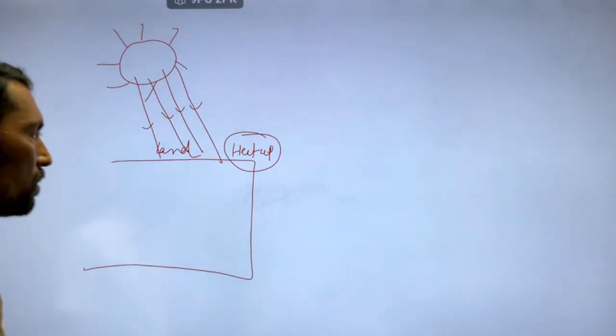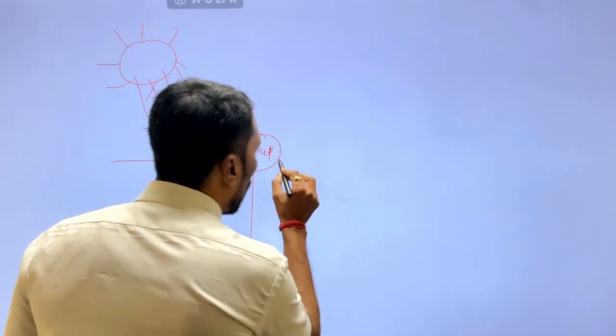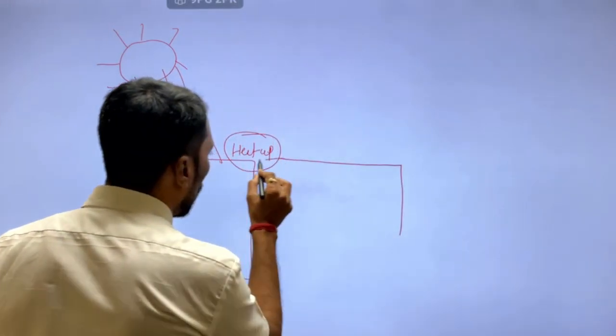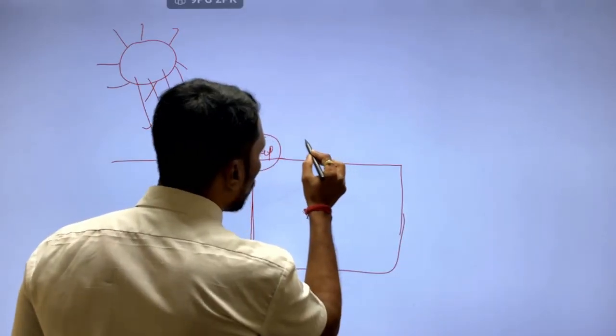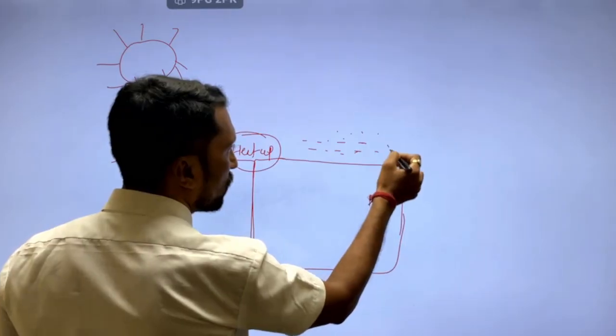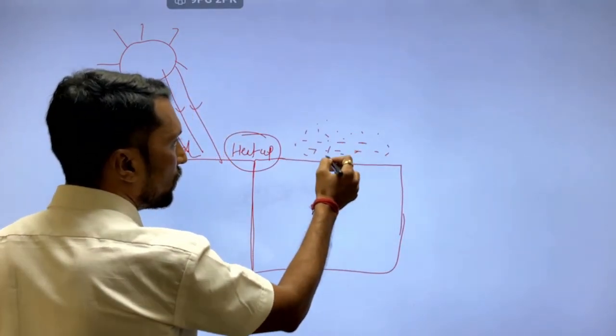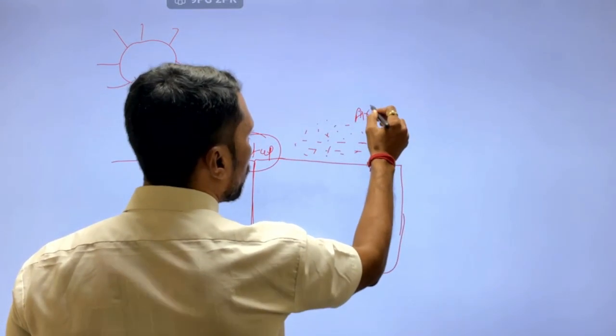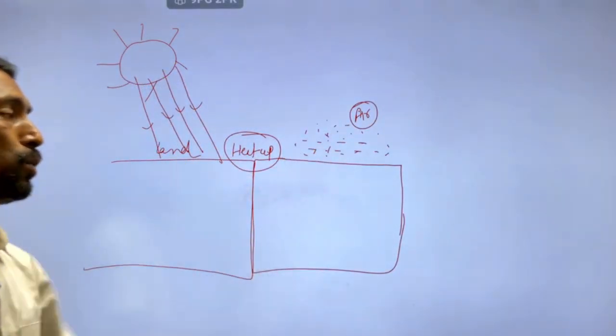It means that above the land, in the atmosphere, there must be small particles present. We can call them air particles.